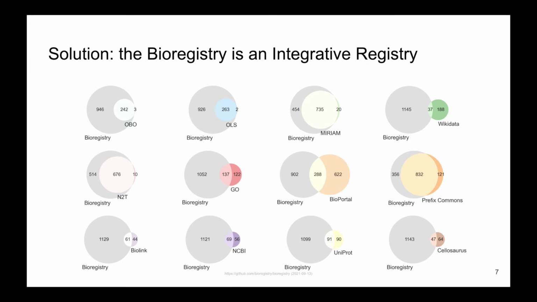The diagram on this slide shows that the Bioregistry essentially completely covers most high-quality registries, like the Obo Foundry, Name to Thing, and the Miriam database in identifiers.org. You can see there's some resources that are only partially covered, and this is due to the lack of metadata, some references to dead resources, and non-applicability in the context of a registry itself.